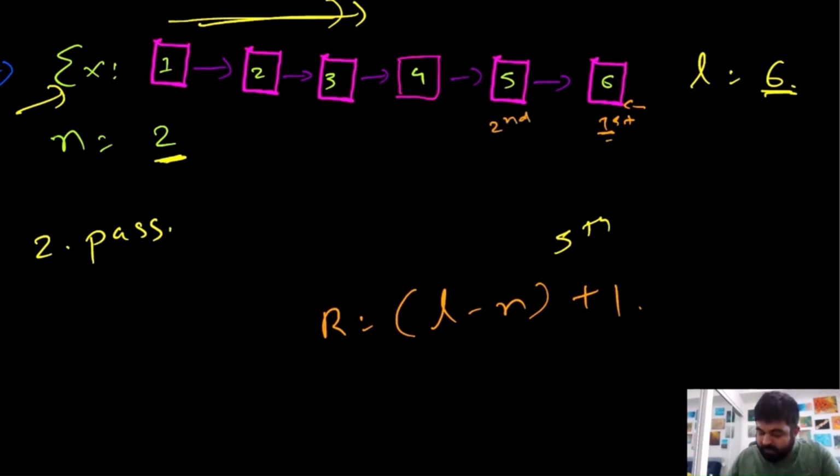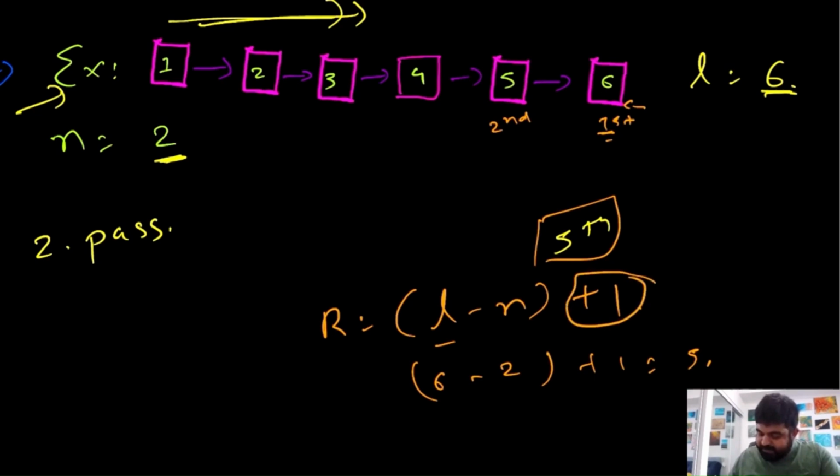Because of that, L is equal to 6 and n is equal to 2, so 6 minus 2 plus 1 becomes 5, and that's why we determine that we need to remove the fifth node. If we don't do this plus 1, 6 minus 2 would be 4, and we don't need to remove the fourth node because the fourth node is actually the third node from the end of the list. So that is why I gave you this long explanation.